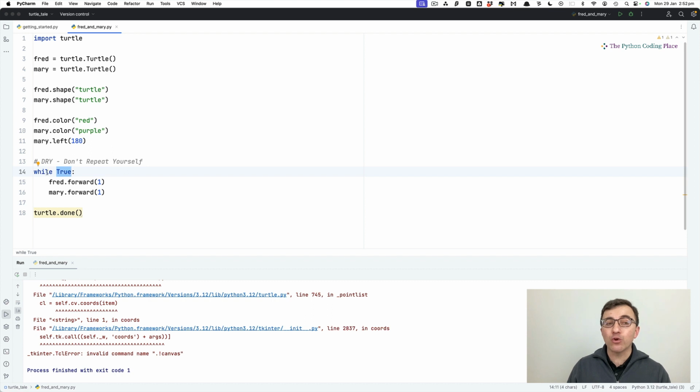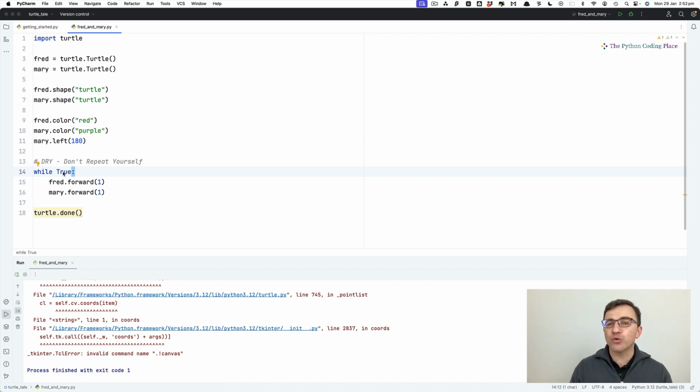So even though the while loop always starts with the word while, it doesn't always have to have the word true after it. It needs to have something that Python understands as true or false. We'll see how we can change this to something else later on. Then we have the colon, and the colon is a punctuation mark we will see often in Python. It means coming next is a block of code that belongs together. In this case, coming next is a block of code that I want you, dear Python, to repeat forever.